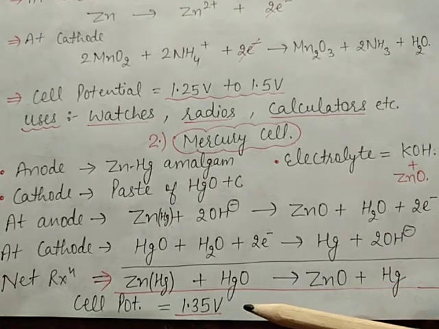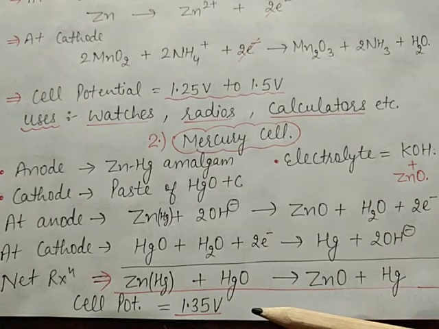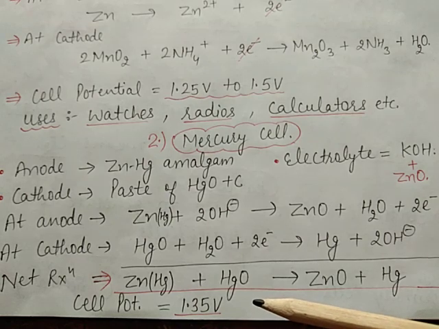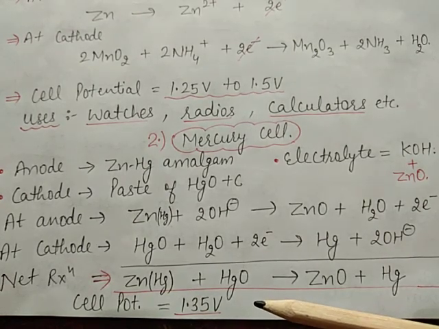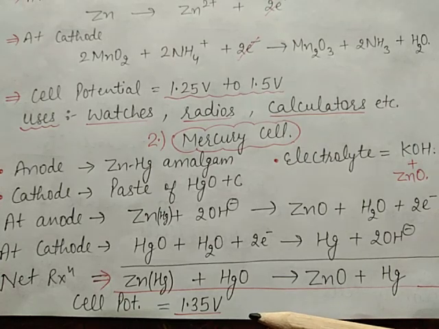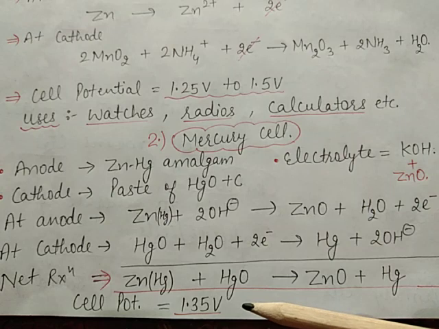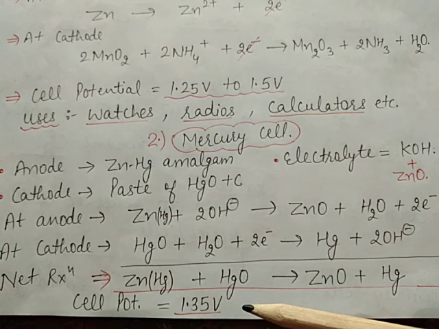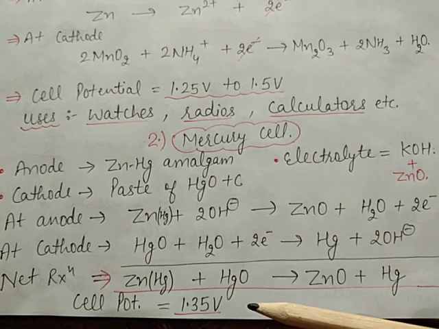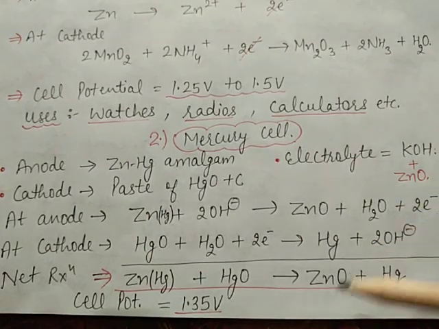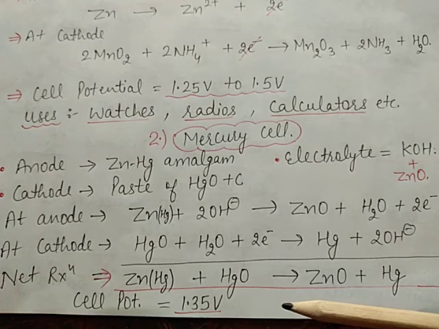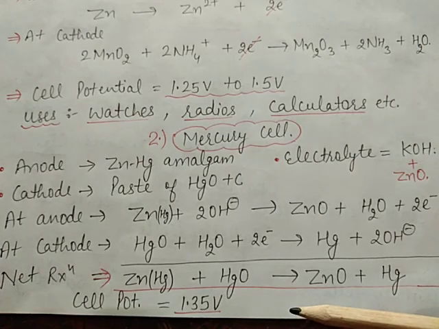The cell potential of this mercury cell is 1.35 volt, and it remains constant because the ionic concentration of the solution does not change during its life. The mercury cell is used in hearing aids.